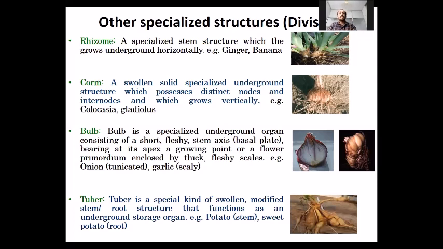And these parts are all modifications of stem: rhizome, corm, bulb, and tuber. They are all from the stem portion.